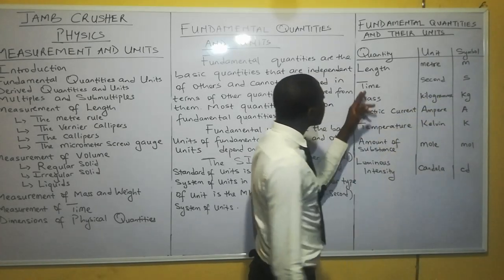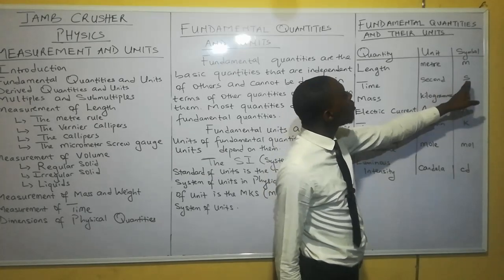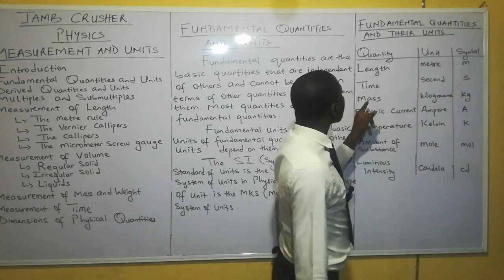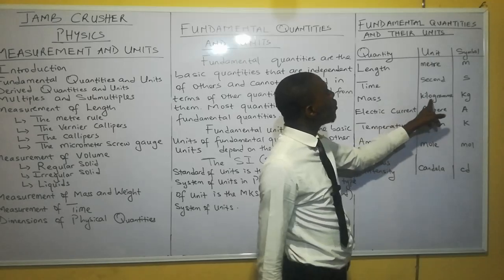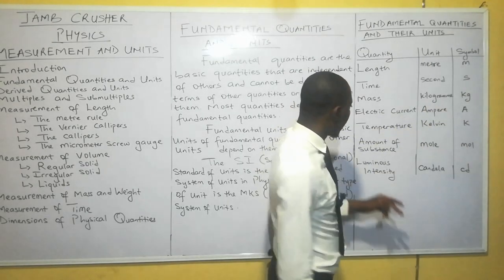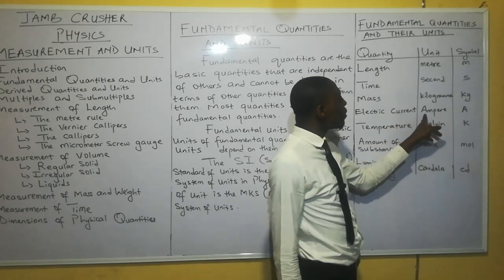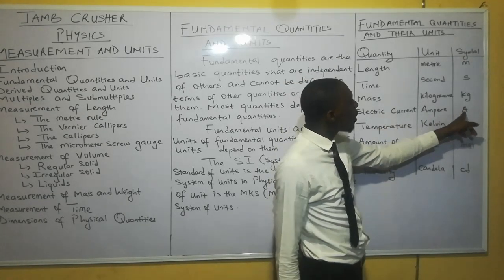Now, the second one is time. What is the unit of time? Time is measured in seconds, and the symbol is S. Then we have mass. What is the unit of mass? Kilogram. The symbol is kg. Kg stands for kilogram. Then electric current. The unit of electric current is ampere, and the symbol for ampere is A.